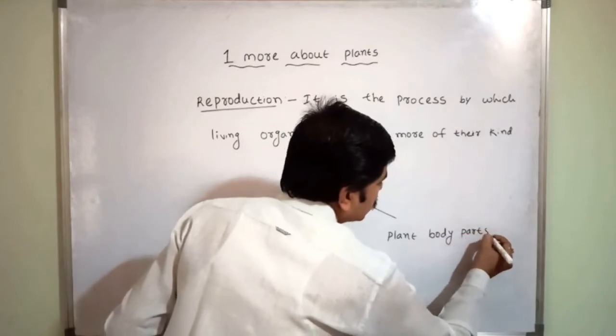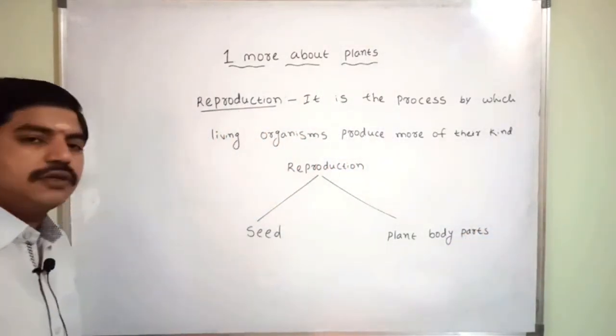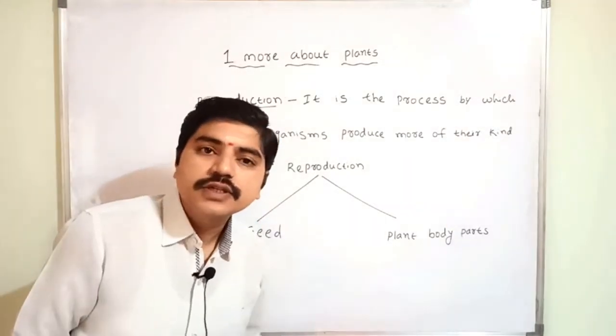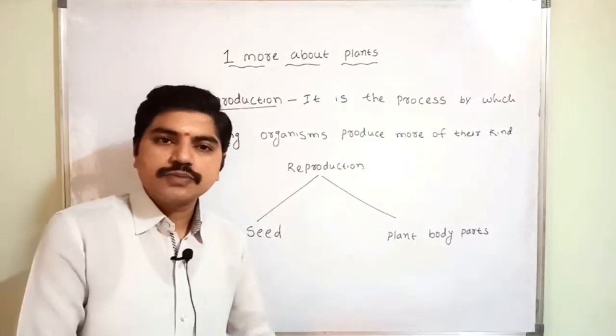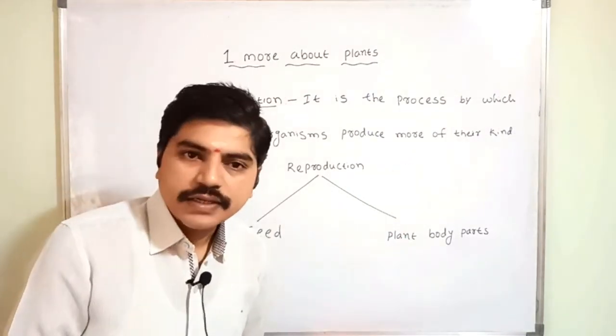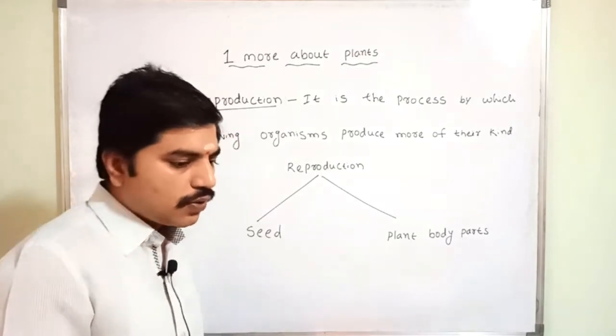If you use the roots or seed, if you use plant body parts, that means stems. If you use leaves, some different types of plants are there. Yes or no? Okay, I'll read out.